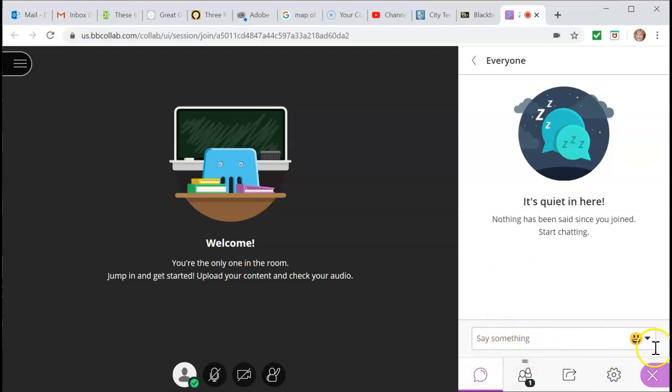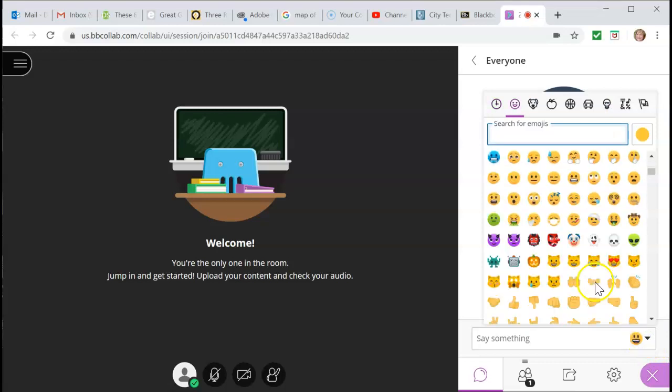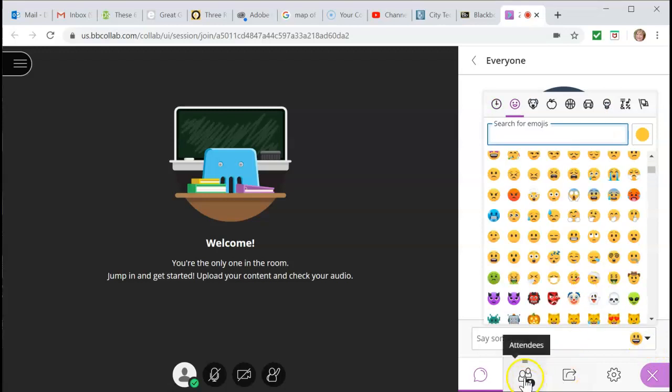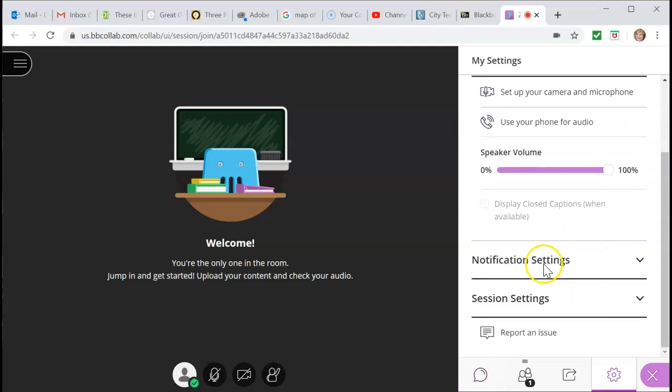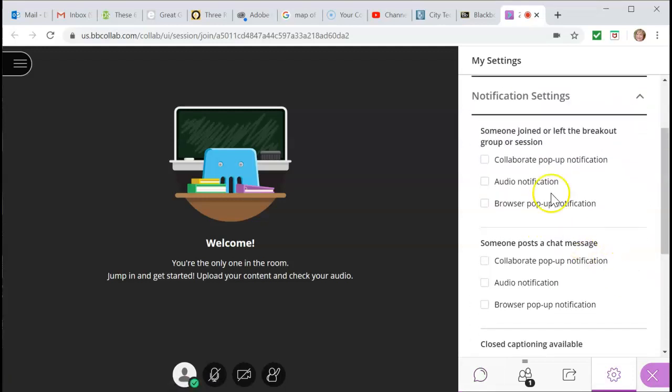There's a chat, and the chat is kind of cool because it's got all these emojis. This will tell you how many people are there. There are ways for me to share content, and then this is the My settings. If you don't want everything to go bing when people come in, you can turn off the notifications. I have all mine off because they drive me crazy. But you can do all that.